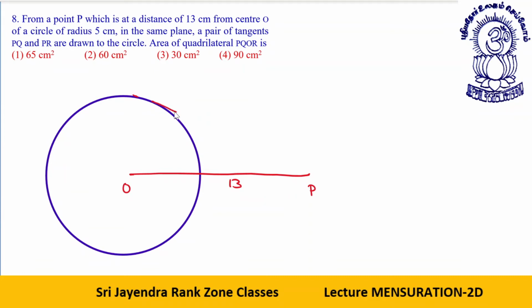Let's say I draw a tangent like this. I draw a tangent like this. This is easier as compared to the previous one. I'll tell you how. Almost same. See, I draw a perpendicular. This is a 90-degree angle. This is 5. We know a Pythagoras triplet 5, 12, 13.